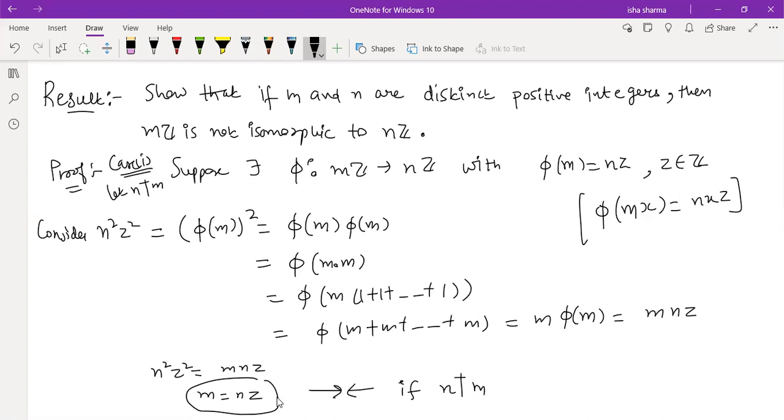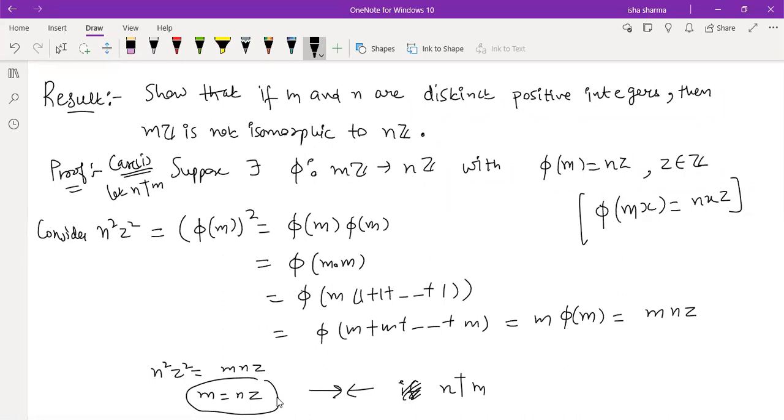With this expression, m turns out to be a multiple of n, which contradicts the fact that n does not divide m. So for this case our result is proved: when n does not divide m, we cannot have an isomorphism.